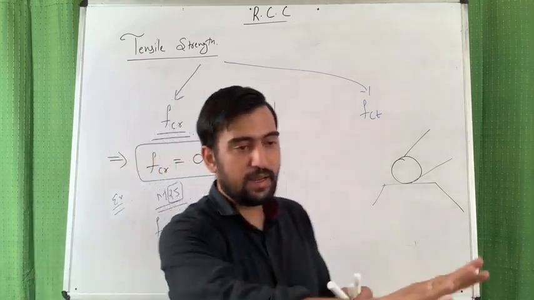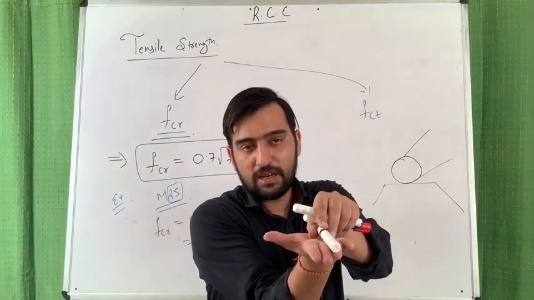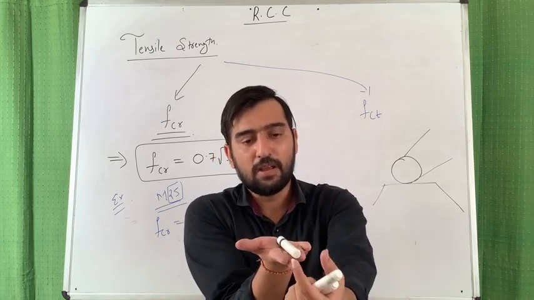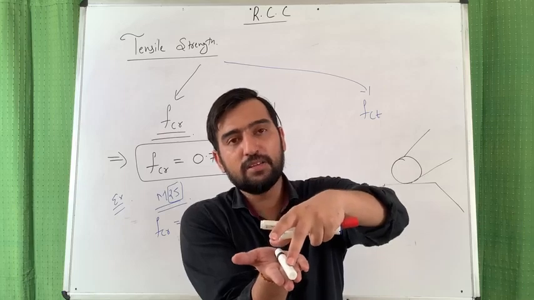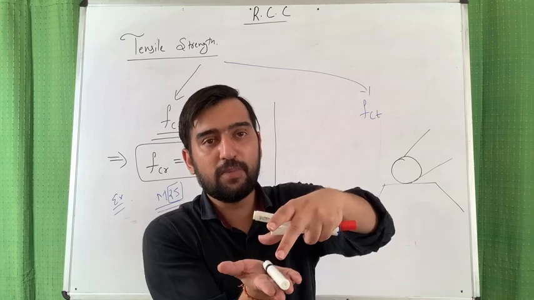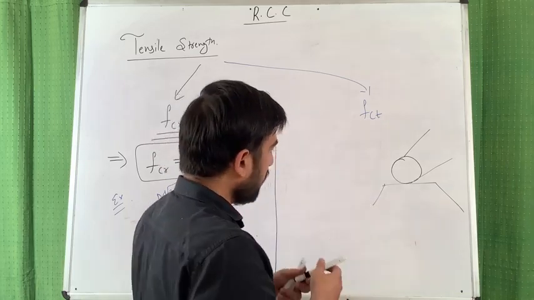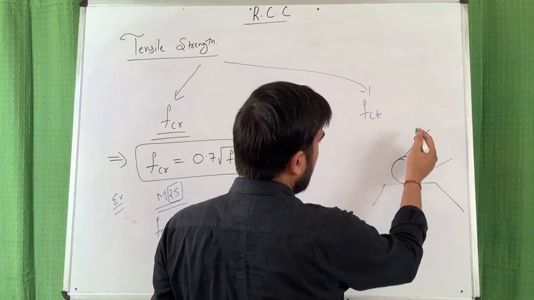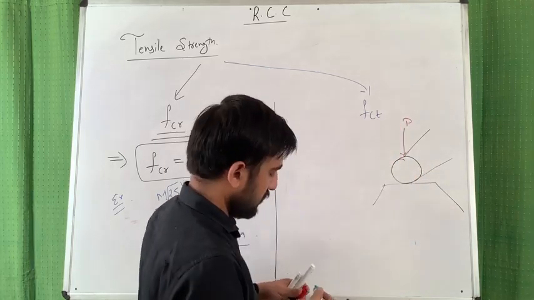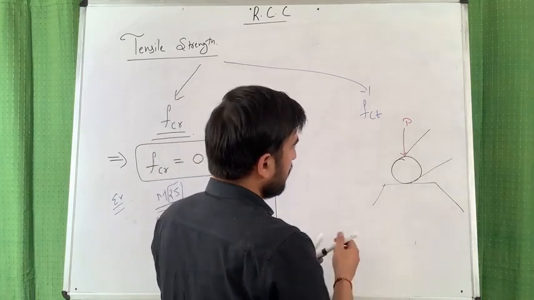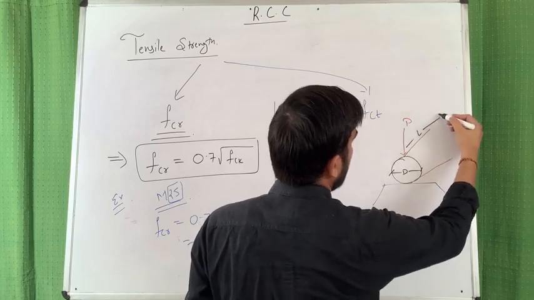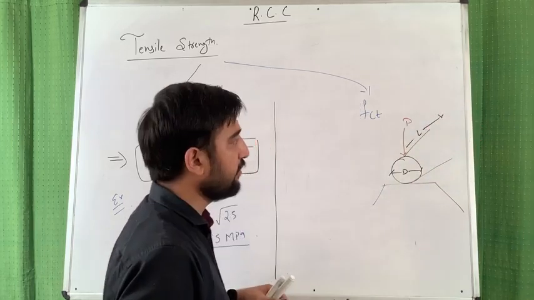Suppose this is a base, and I am keeping this cylindrical sample like this. This is the diameter and this is the length. The same sample is 150 mm in diameter and 300 mm in length. So by default, the size of the cylindrical specimen remains 150 by 300. What I am doing here is applying a compressive force P. Its diameter is D and its length is L. L is 300 and D is 150.